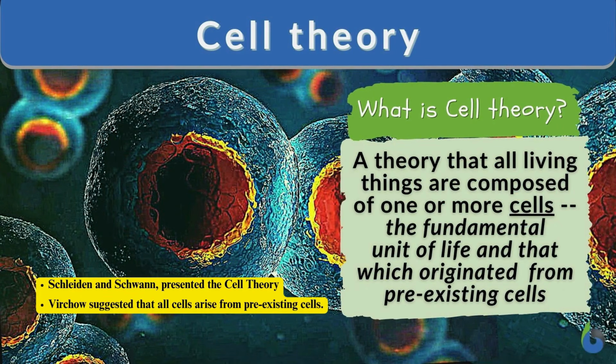Later, two biologists, Schleiden and Schwann, presented the cell theory, stating that all plants and animals are composed of cells and that the cell is the basic unit of life. This theory was further expanded by Virchow, who suggested that all cells arise from pre-existing cells.